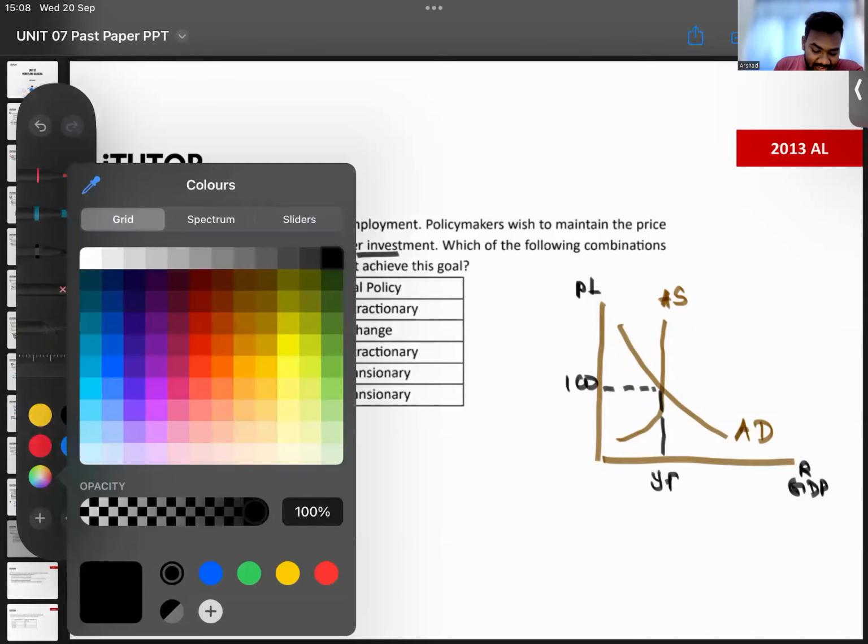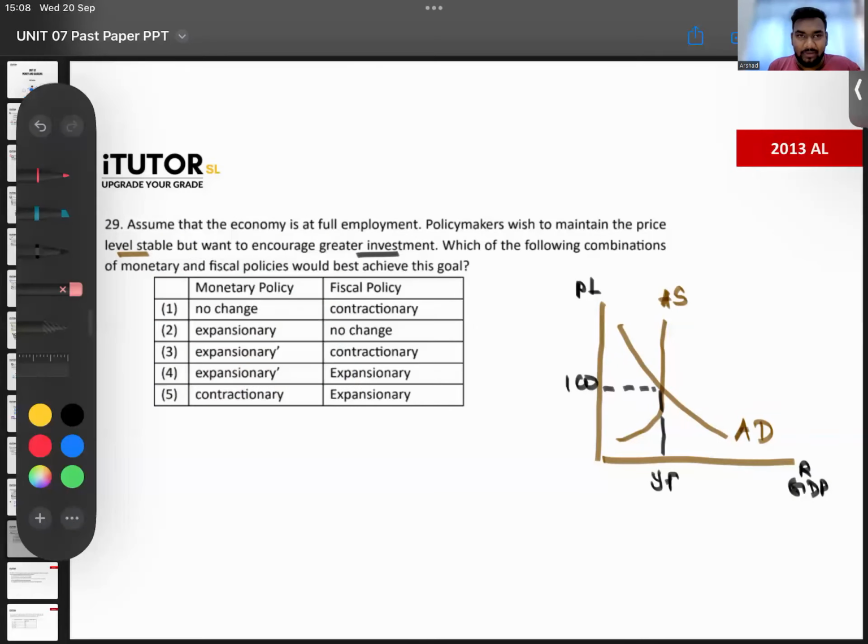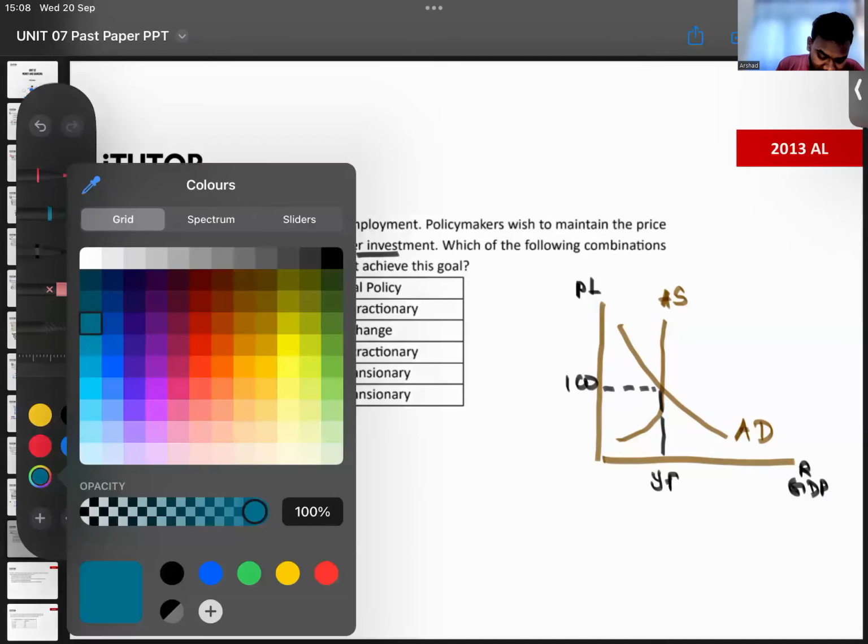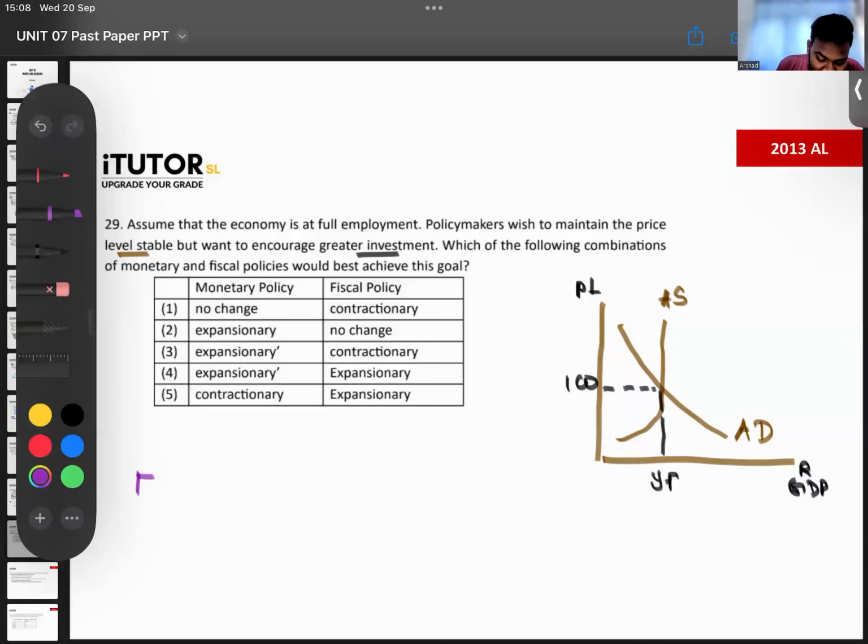So for something like this, what should happen is now government wants to make sure there is increased investment. So what should they do? Government has to come with their fiscal policy, and they have to be expansionary, guys. Fiscal policy has to be expansionary. They have to reduce taxes. They have to increase government spending. When they reduce taxes and increase government spending, right?